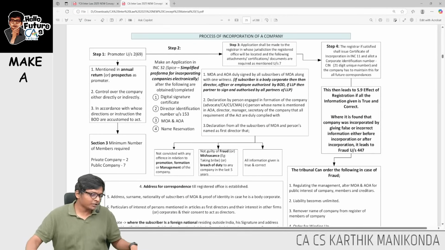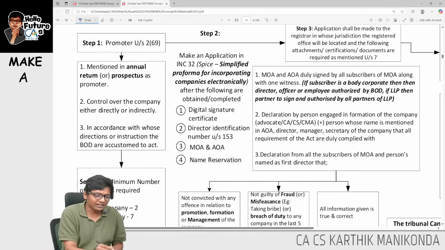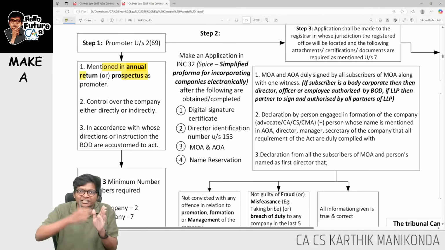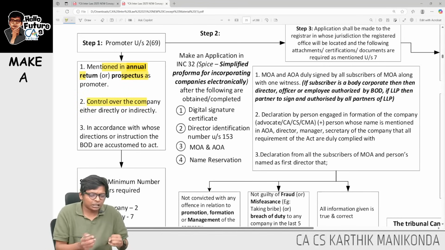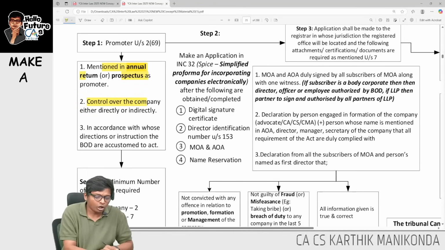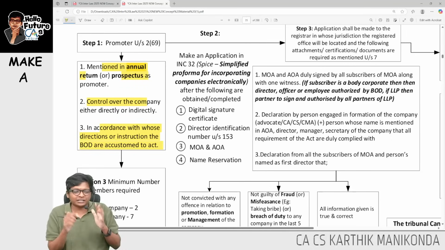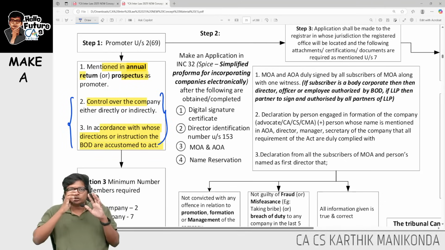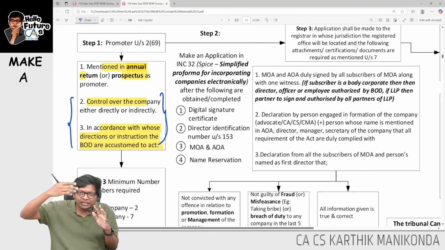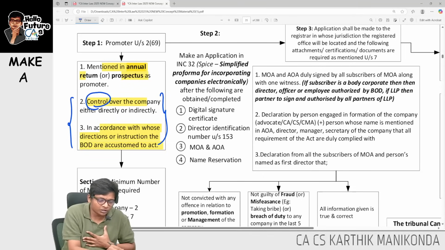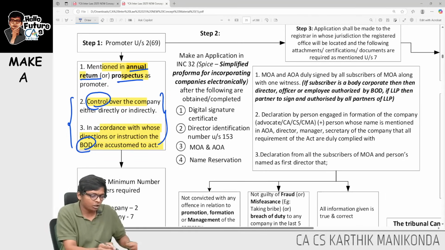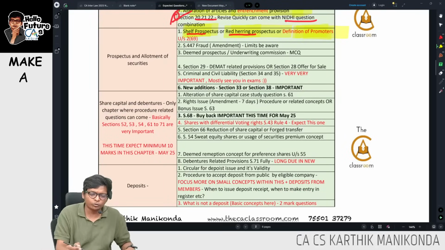Important definition. If you look at definition of promoters, guys, who is a promoter? Somebody whose name is mentioned as promoter in annual return or prospectus. So in annual return of company or prospectus, his name is mentioned. Rahul is promoter, or that person has control over the company directly or indirectly, or in accordance with whose instructions the board is accustomed to act. Basically the second and third point, guys, is nothing but your holding and company. So if you have some control, like holding control on the subsidiary, or composition, board is accustomed to act, means you become promoter, or name is mentioned in annual return or prospectus of the company. Done with promoters definition, guys.